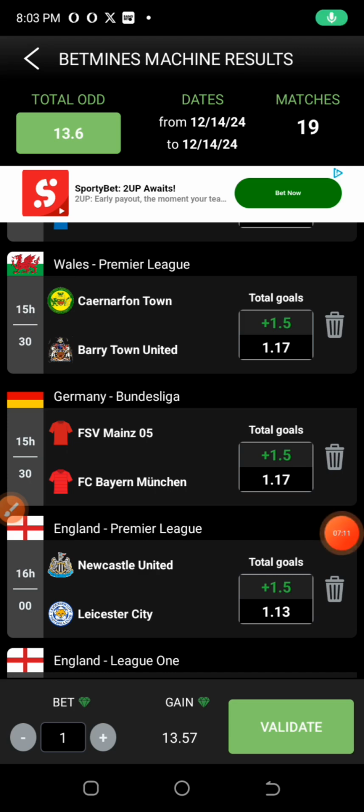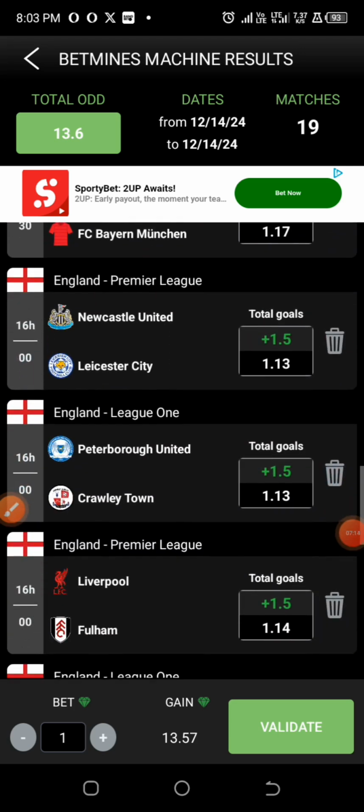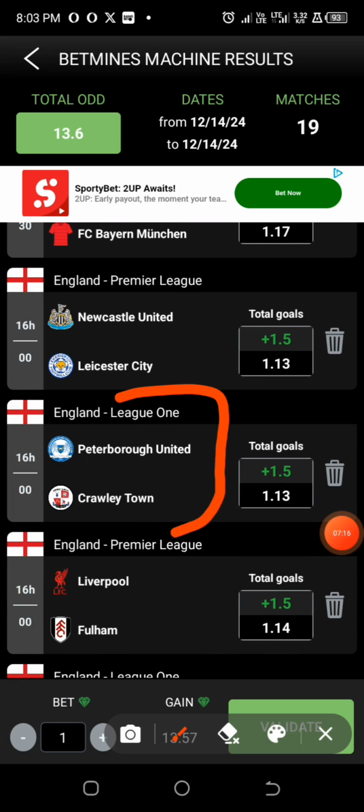Alright, now so moving further, we go for this particular game under the England Premier League, Liverpool against Fulham, and we are going for a League One game, Peterborough against Crawley Town. Alright, so let's check the odd for them.